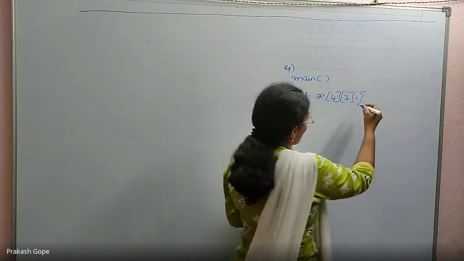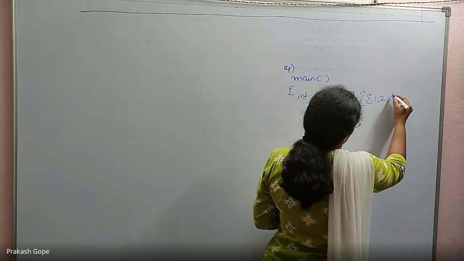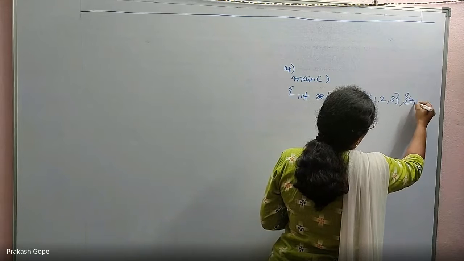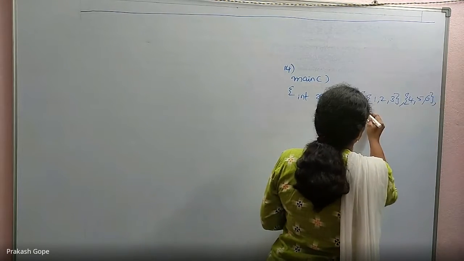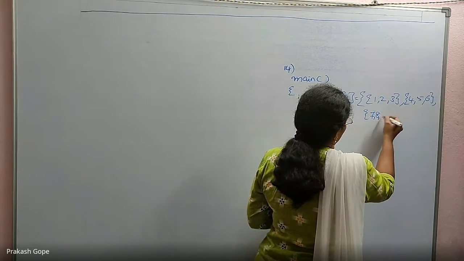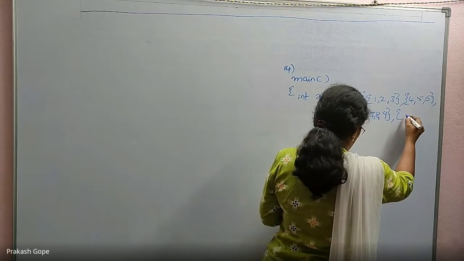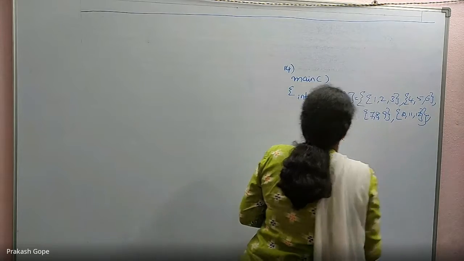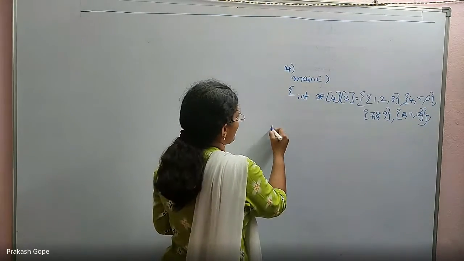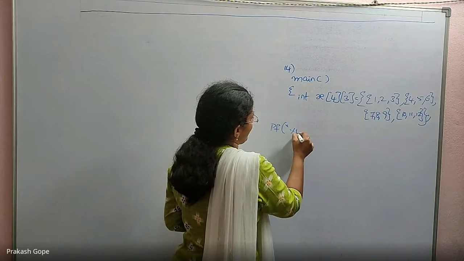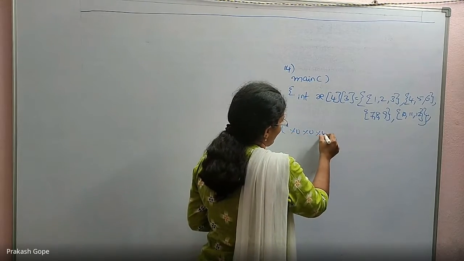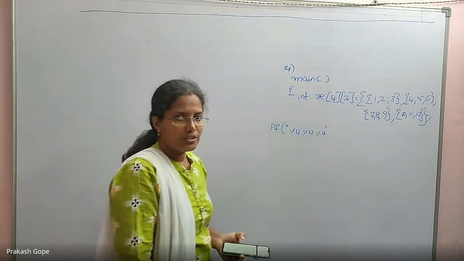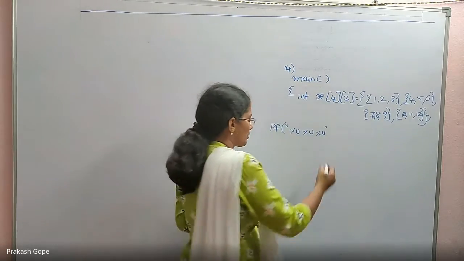Initialize like this: 1, 2, 3, 4, 5, 6, 7, 8, 9, 10, 11, 12. So we are interested in this expression: printf with %u, %u, %u, unsigned integer. Obviously addresses are unsigned integers, that's why %u.